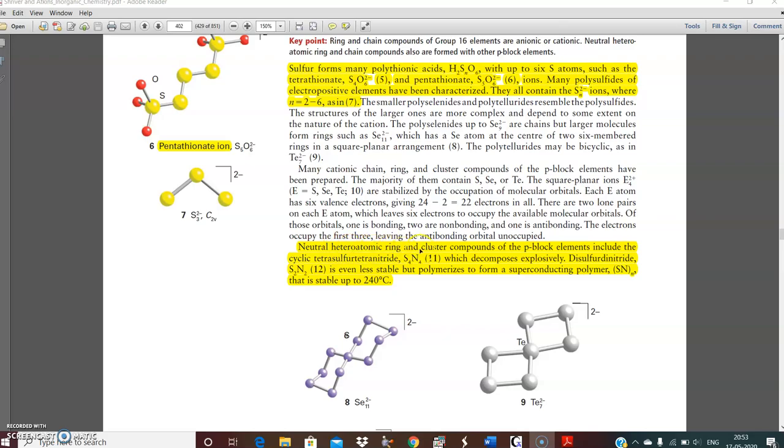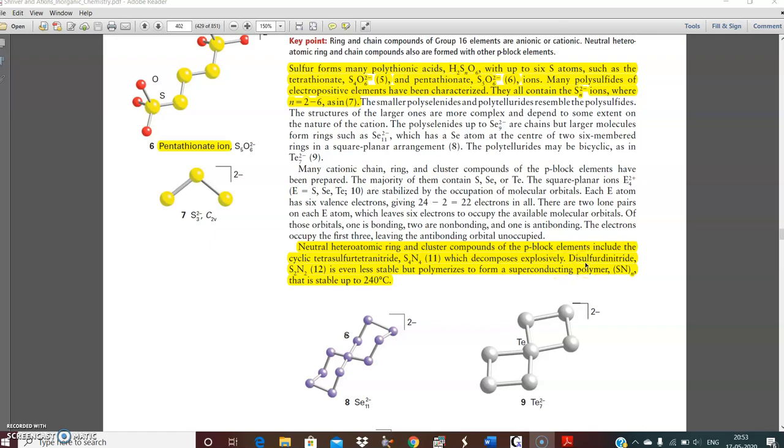Neutral heteroatomic rings are N cluster compounds of p-block elements, like the cyclic sulfur tetranitride compound. This S4N4 is quite important for exams, and it is very well written in the material. Or even in circle roots, they are also available, which decomposes explosively.